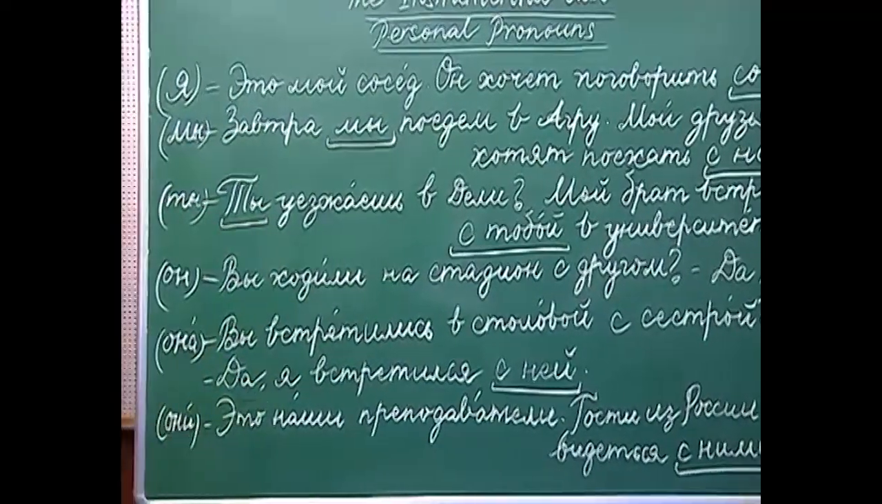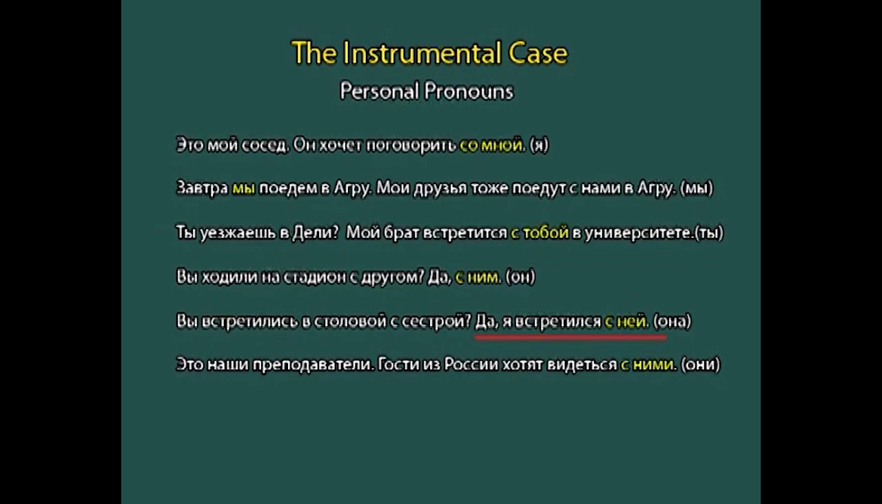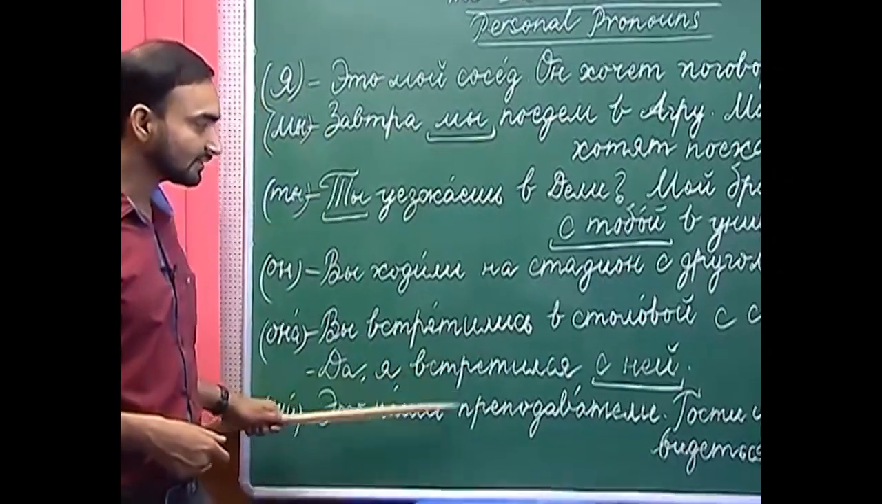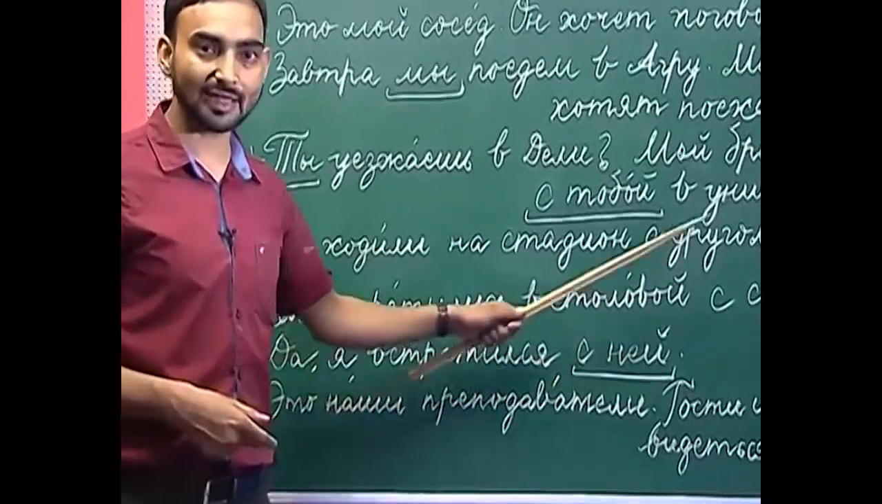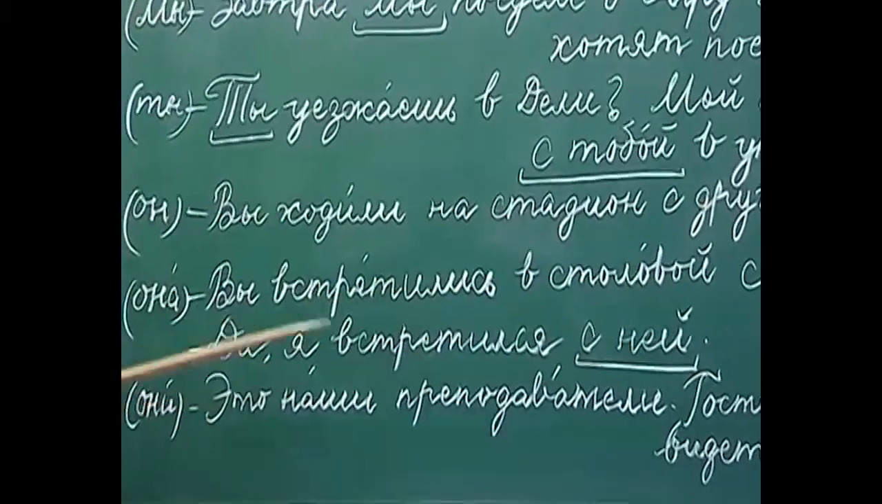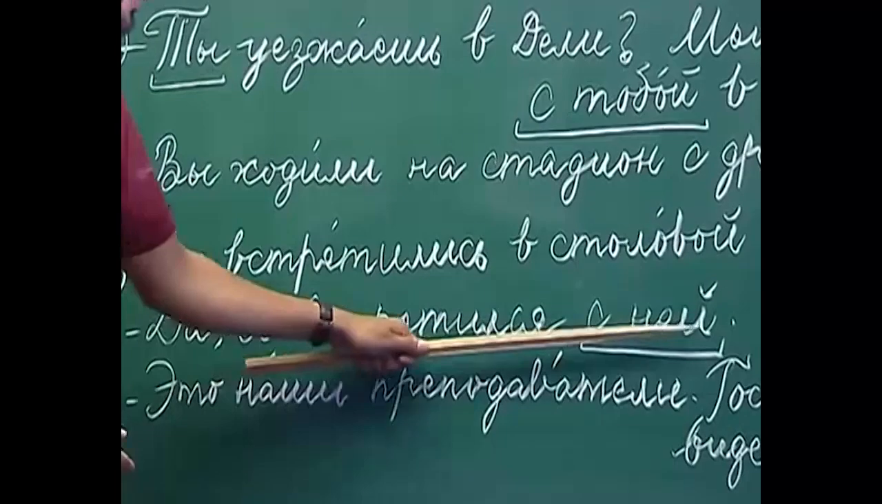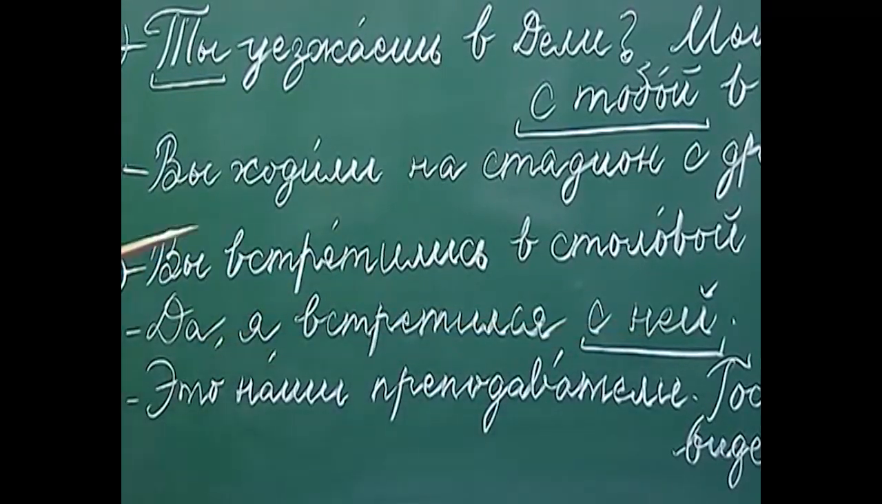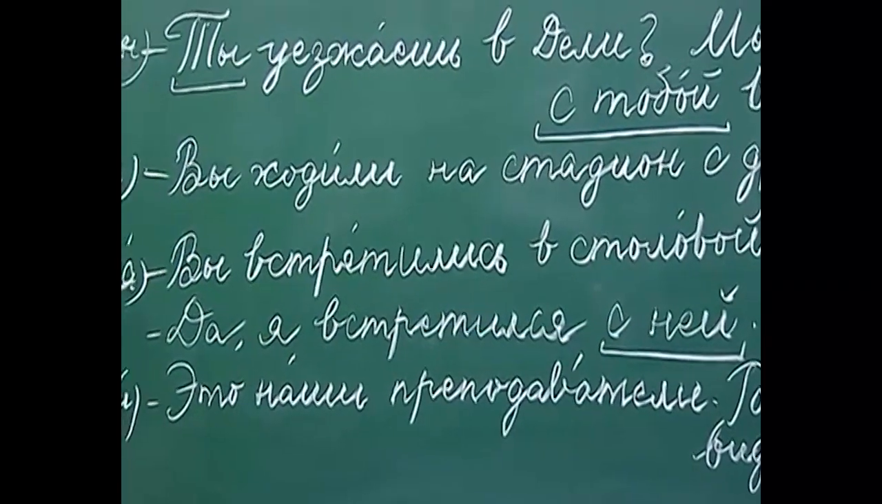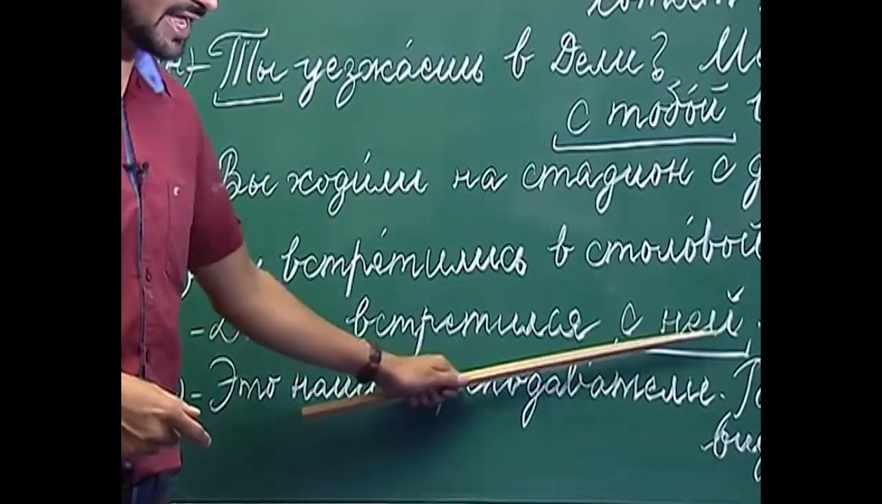So, how will you use that? Da, я встретился в столовой с ней. Yes, I met her at the canteen or mess. So, here as you can see, ona, which is the nominative case, has changed to ней.